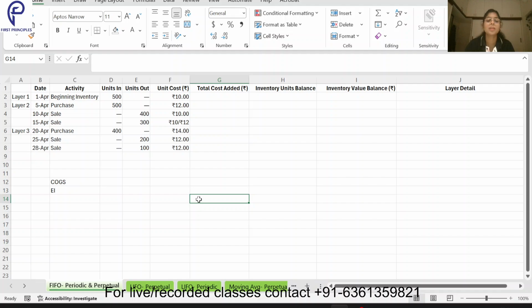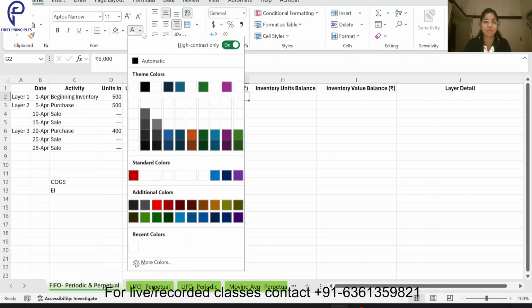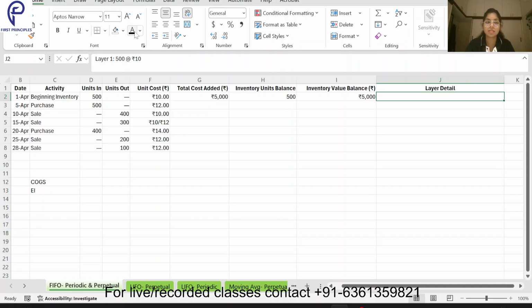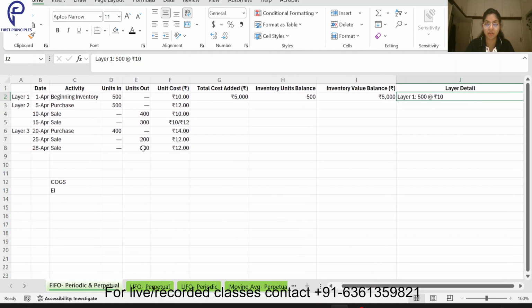So let's start. First of all, it's given for the month of April. In the month of April, our beginning inventory was 500 units and the cost of each unit was rupees 10. So what is the total cost added? 500 into 10 is 5,000 bucks. Then what is the inventory balance on that day? The inventory balance means how much inventory is there in my warehouse, 500 units. The value of that 500 units is 5,000. And this is the first layer of my inventory.